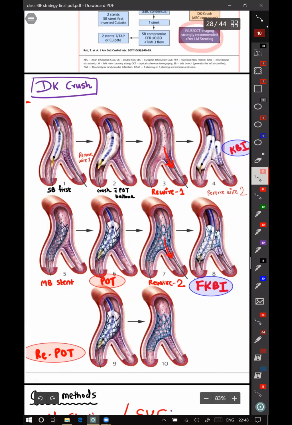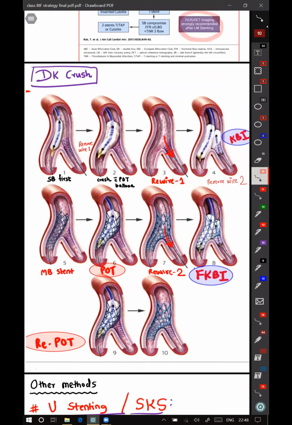Another point to note, Lokesh, is that this is the only technique where the main branch wire remains in the main branch among all the bifurcation techniques. This does not involve recrossing the wire from main branch into side branch, or from side branch into main branch. This is the one that they say could be responsible for its beneficial outcomes, because you're just leaving the main branch in. But it's just a theory, that's all. But this is the only bifurcation strategy where the main branch is not touched.